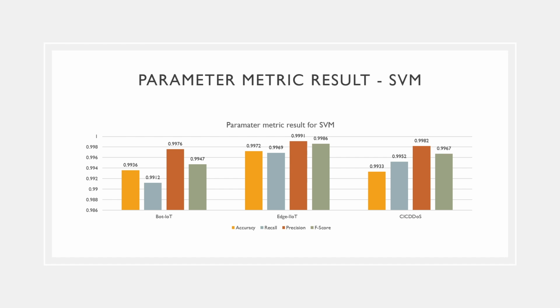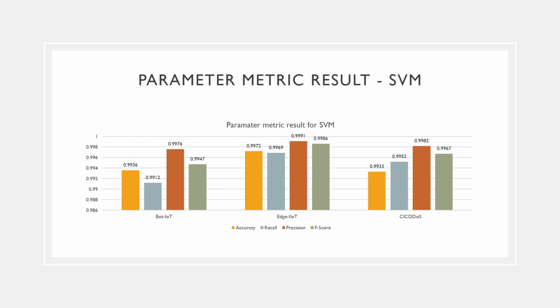After we compare the machine learning algorithms, we also need to compare the datasets that we have tested. So in this graph, we compare the Bot IoT result, Edge IoT result, and CIC DDoS result for SVM only, because we concluded that SVM is the best machine learning algorithm as we said earlier. Here we can see that Edge IoT has the highest F-score value, highest accuracy value, highest recall value, and highest precision value.